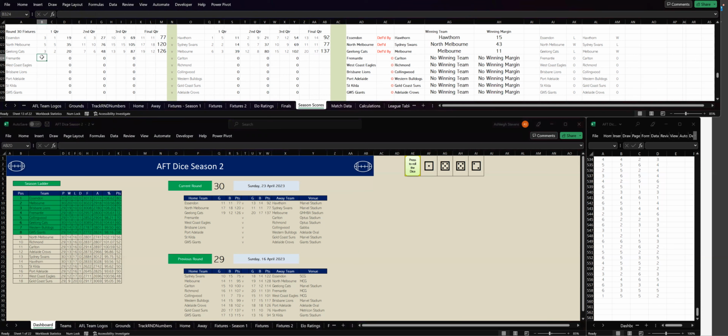It's Fremantle versus Carlton. Fremantle kicking 1 goal, 5 in the first quarter to Carlton, 5 goals, 2. All right, let's go to the second quarter. Fremantle kicking 3 goals, 3, so it's 4 goals, 8. The Carlton 2 goals, 2, so that's 7 goals, 4. At half time, Carlton lead by 14 points.